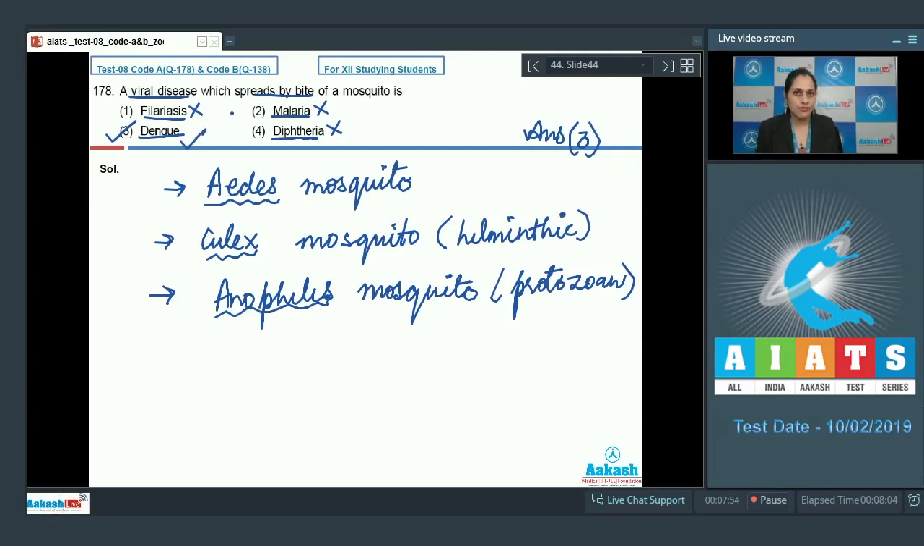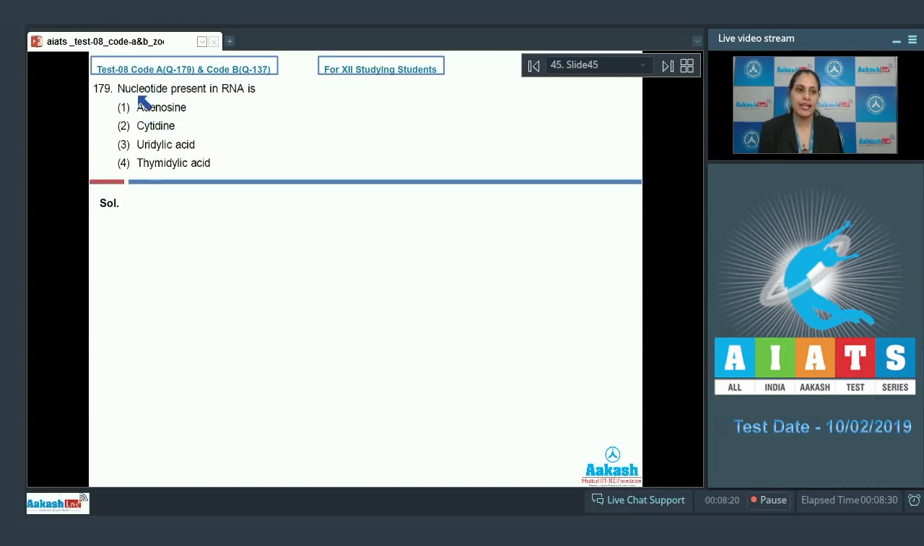Now let's proceed to the next question. Question number 179. Nucleotide present in RNA is, and the options are adenosine, cytidine, uracilic acid, and thymidilic acid. The correct answer to this question is option number 3, uracilic acid, because uracil is a base which is present in RNA instead of thymine, and the nucleotide of uracil is known as uracilic acid.